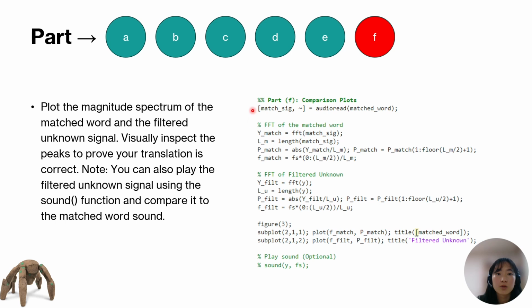And here we're just going to read the matched word. In our case, it is home. And we're going to run through the same FFT and plotting that we had done in A. So this is for the matched word, and then this would be for the filtered unknown.